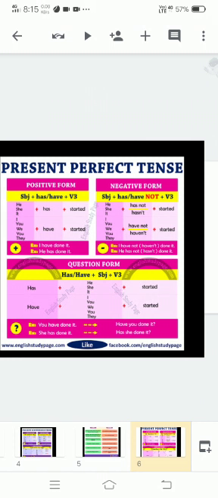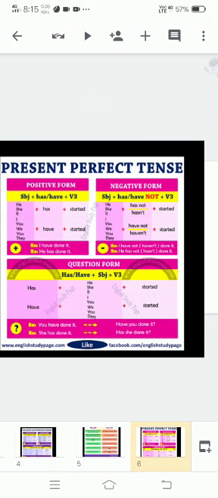He, she, it use has, so he, she, it has not started. I, you, we, they use have, so I, you, we, they have not started. Example, I have not done it, he has not done it, like that.